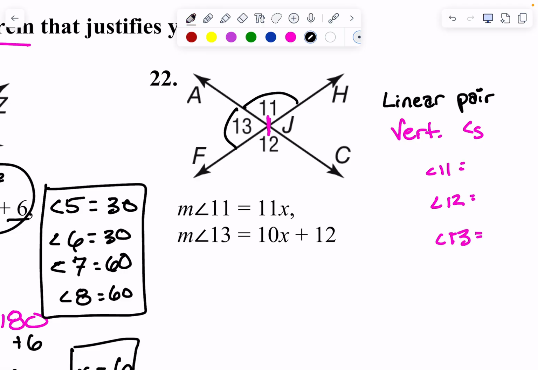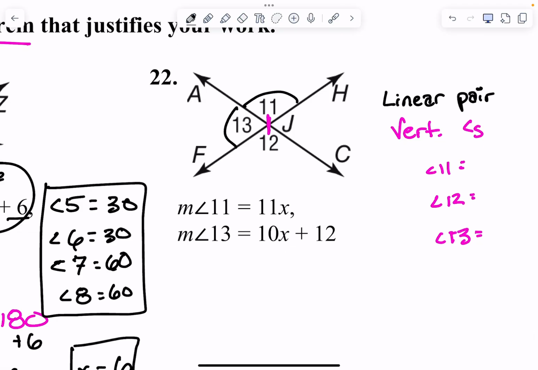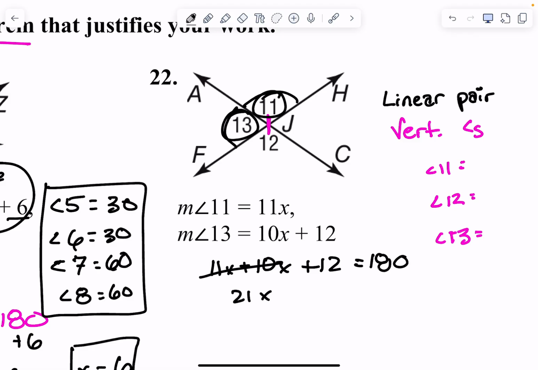Good? Okay, since they give me 11 and 13, we're going to set them equal to each other, add them up to be 180. What do you think? 11 and 13. Equal to each other or add up to 180? Equal to each other. 11 and 13. Oh, 180. Add up to 180. So 11x plus 10x plus 12 equals 180. Okay, this makes 21x. I'm going to kick the 12 to the other side. That is 168, I believe.